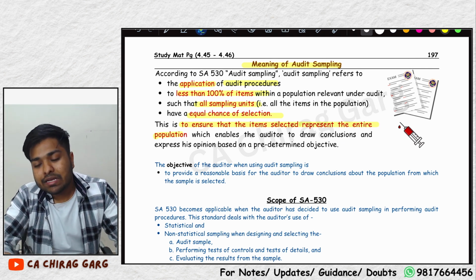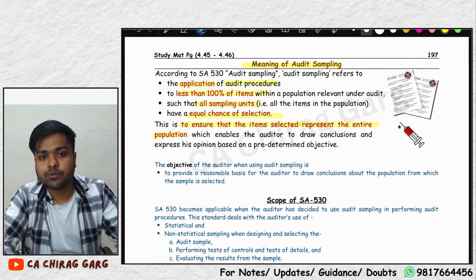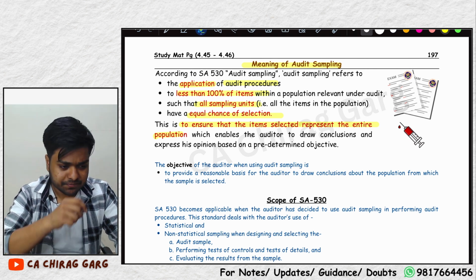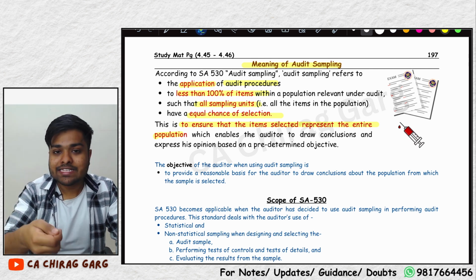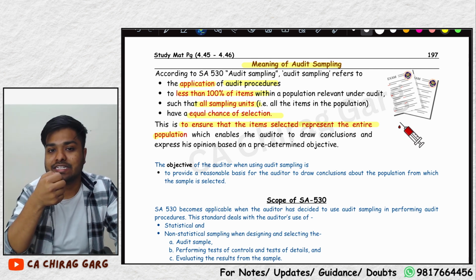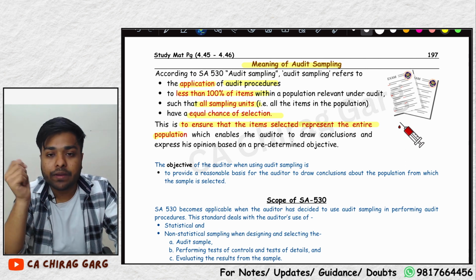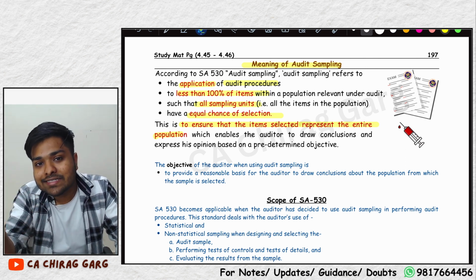What is a basic easy example of sampling? Suppose your mother has cooked rice in a kadai. So she picks up a spoon, takes some sample of rice and tastes it, whether the rice has been properly cooked or not. That is a sample.